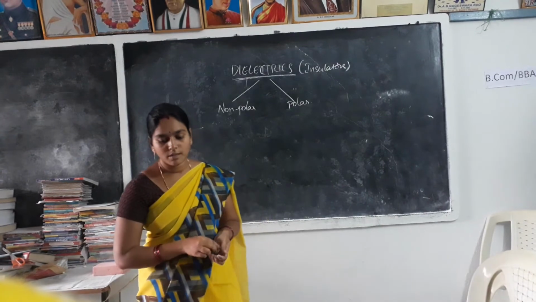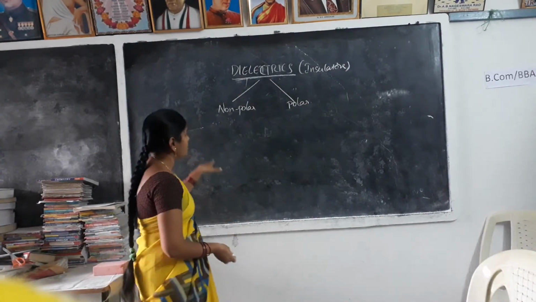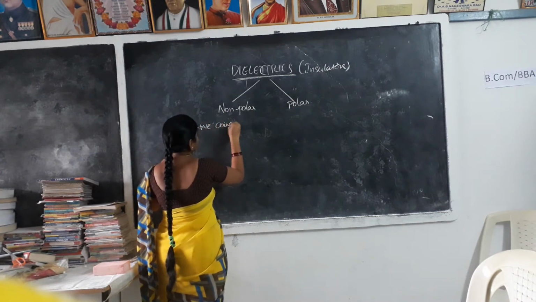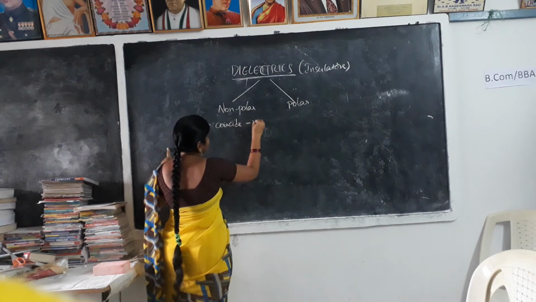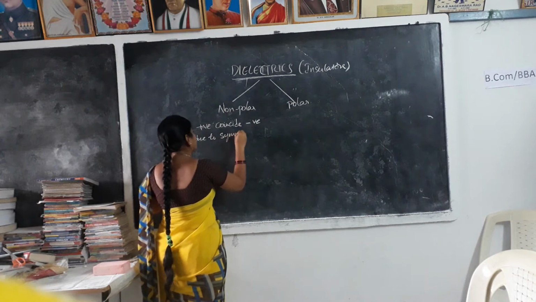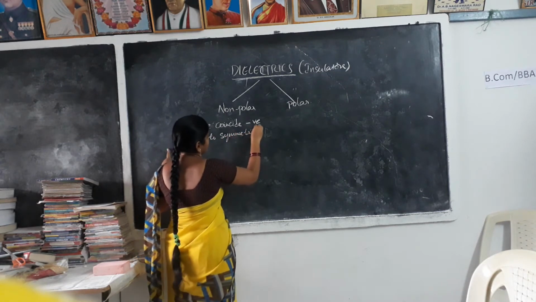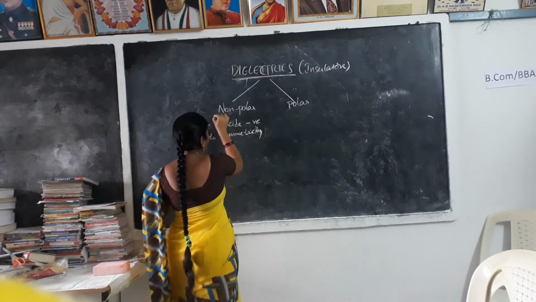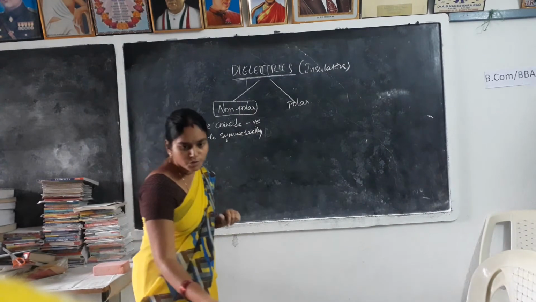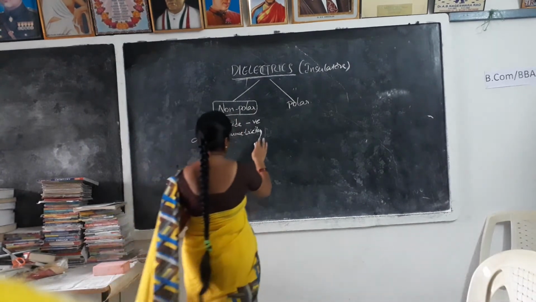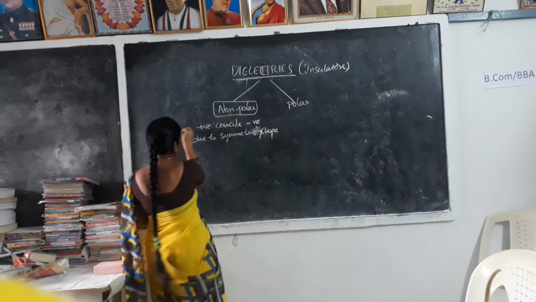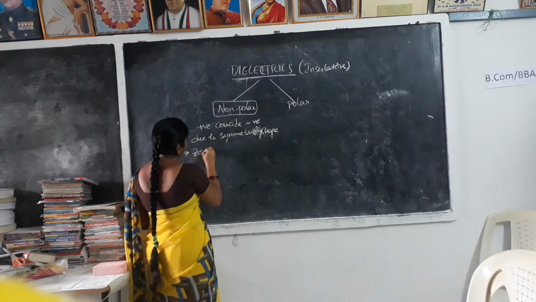In non-polar dielectrics, the positive charge coincides with the negative charge due to symmetric shape, and it has zero dipole moment.